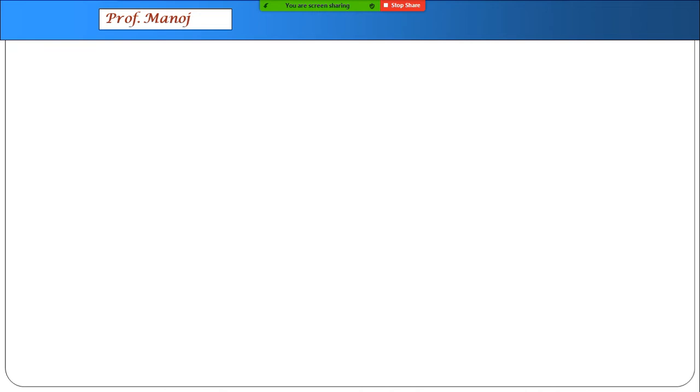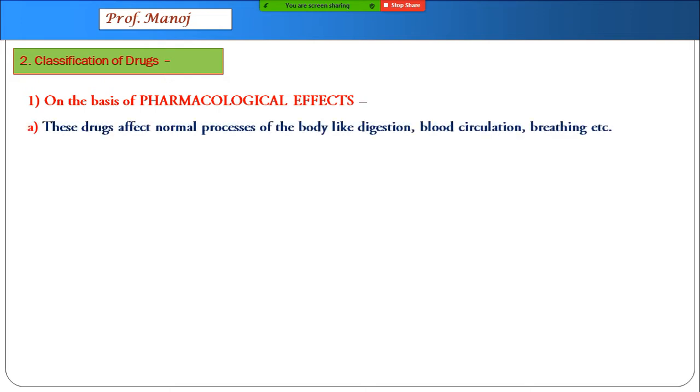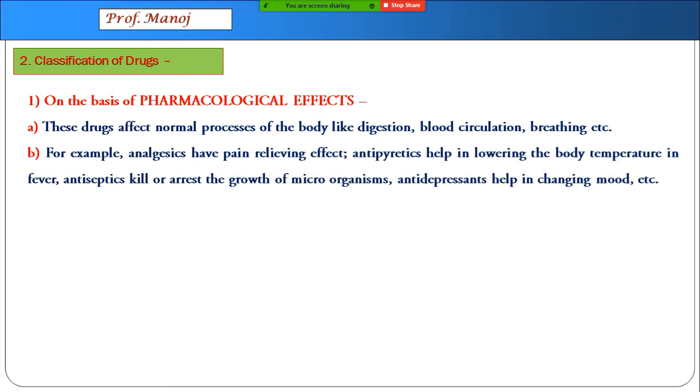We now go for the different types or classification of drugs. There are different ways in which we can classify. First is on the basis of pharmacological effects. So, the drugs which affect our normal simple processes like digestion, blood circulation, breathing, etc., come under this category. For example, analgesics have a pain relieving effect,